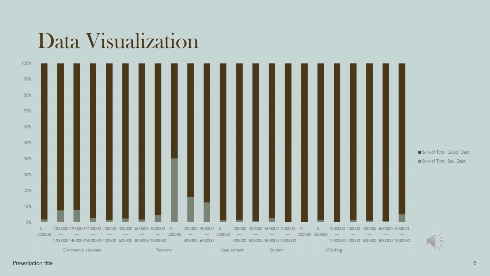Let's understand a bit about the data before we dive into modeling it. The first visualization shows three important predictors that I feel are namely income range and income type, that is the source of income such as commercial associates, pensioner, state servant, student, and working professionals, versus the percentage of some good debt and some bad debt for them. While good debt is majorly observed in all categories, it is interesting to see how the lowest income bin in pensioners and other income ranges too have the highest sum of bad debt. State servants and students have negligibly no bad debt when compared to the other categories.